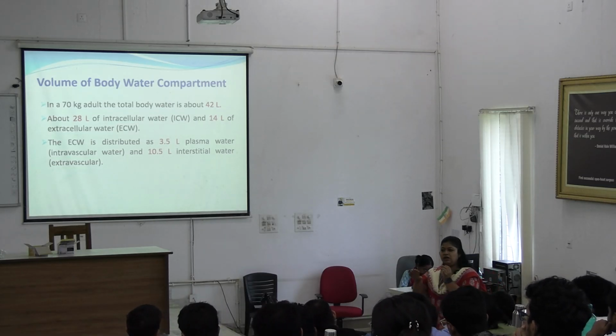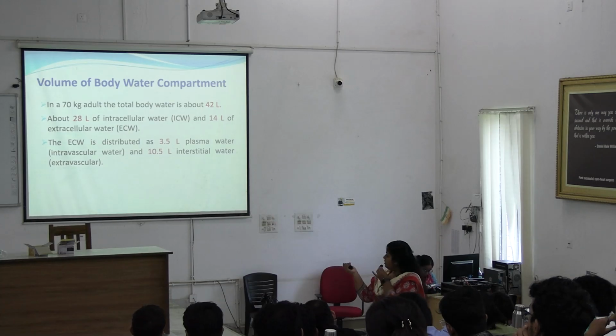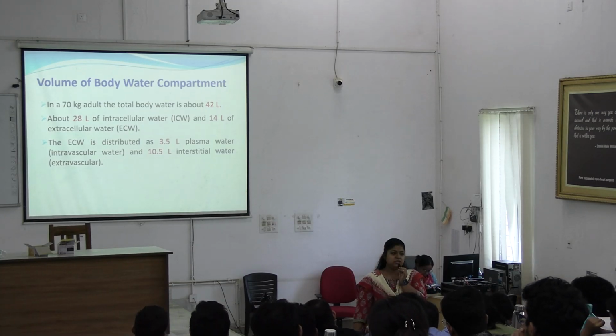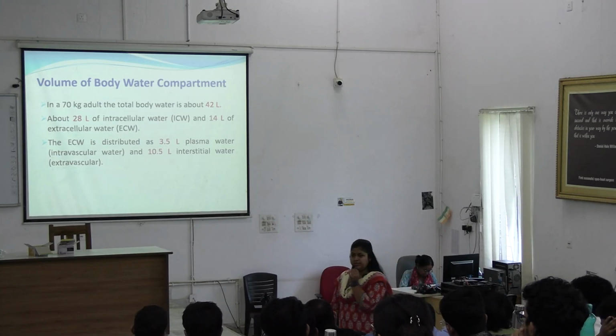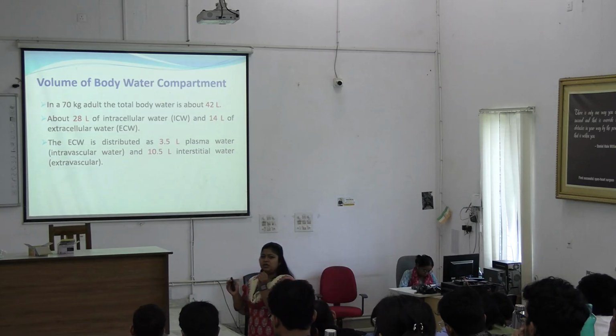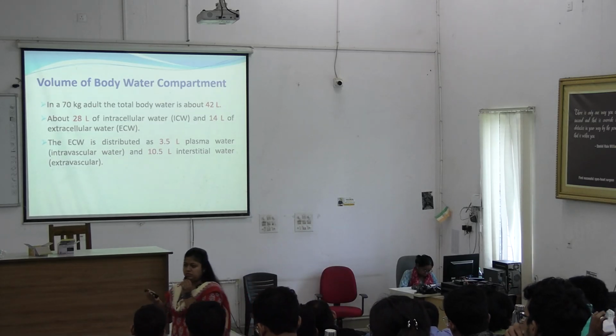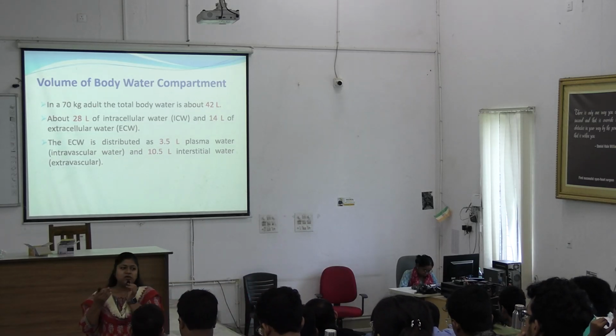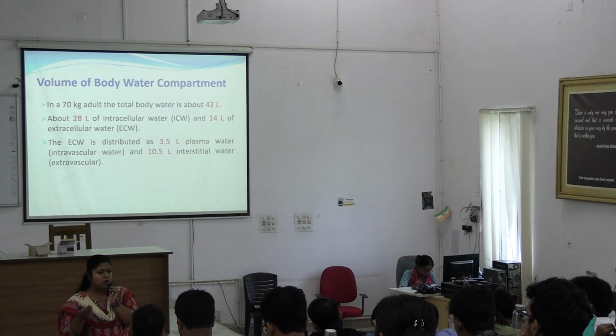The cells are immersed in this fluid, 10.5 liters of interstitial fluid in all the tissues. According to their function, the water content changes in organs.